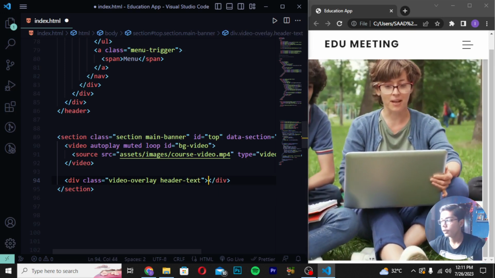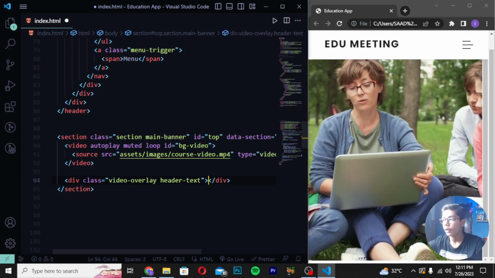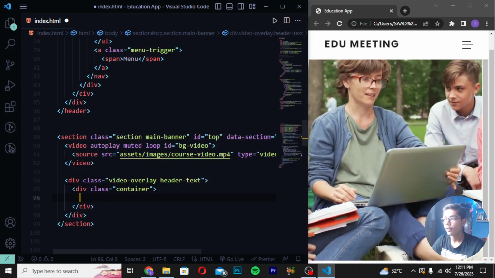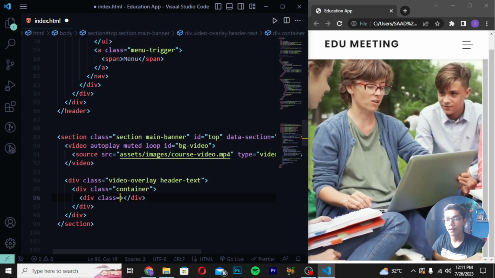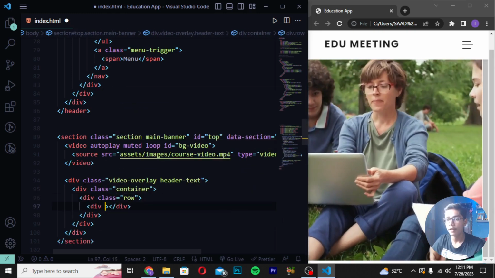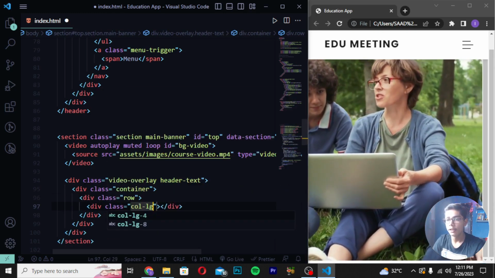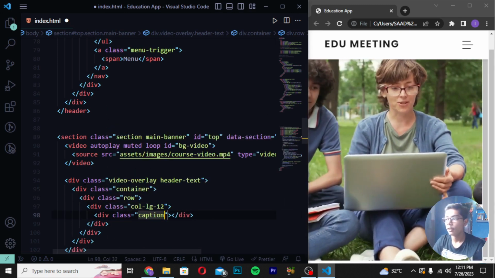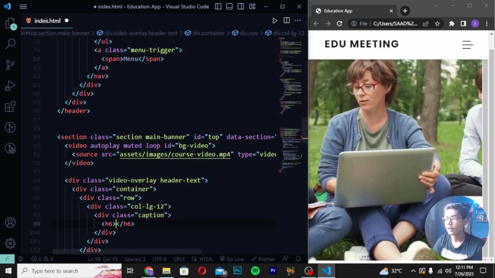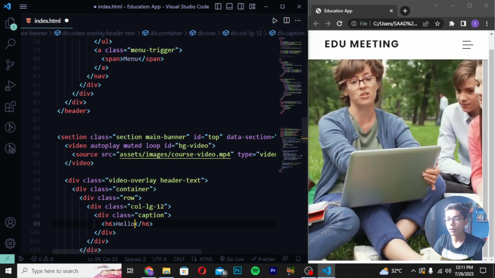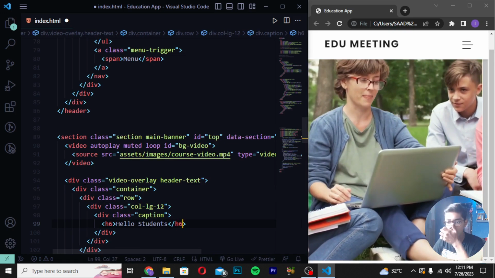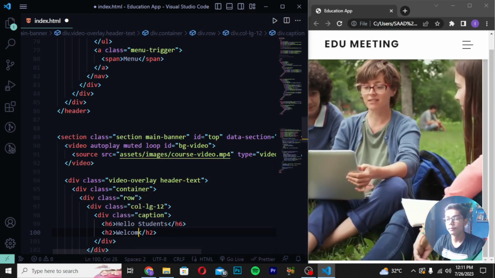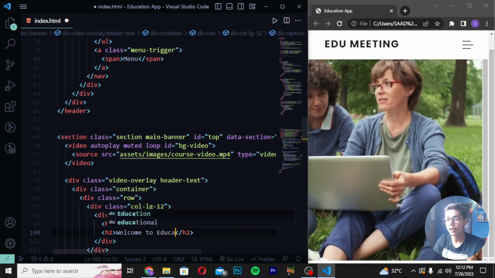Then you have to now just do one thing here, like I will be moving down after this tag and create a div class of container. Then you have to move down, write here div class row, and here I will be writing div class col-lg-12. Then you have to move down, write here div class caption. And then you have to now write here h6, in which I will be writing hello students. Then after this you have to move down and write here welcome to education.